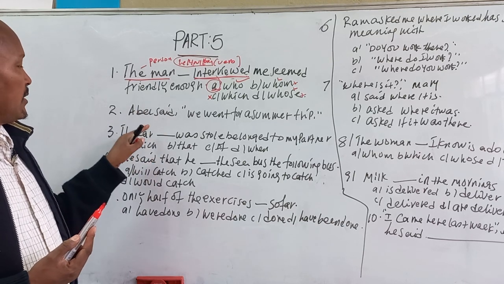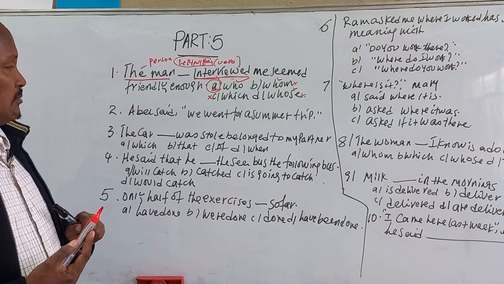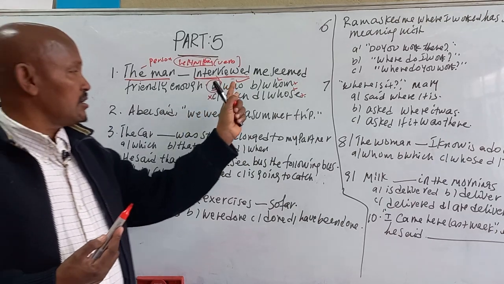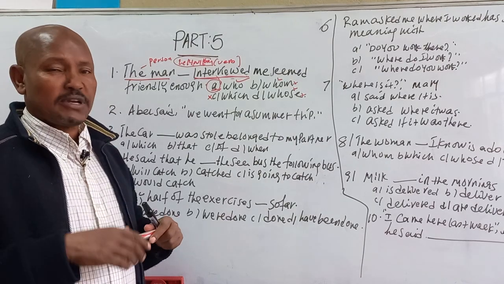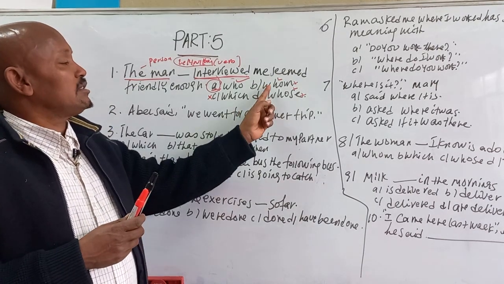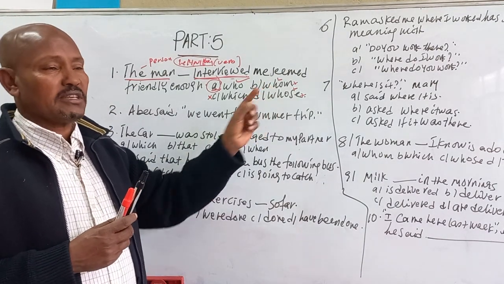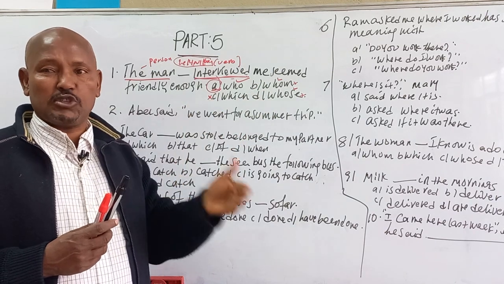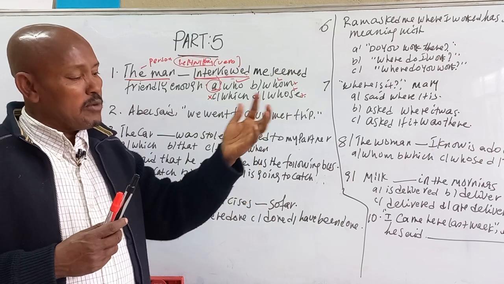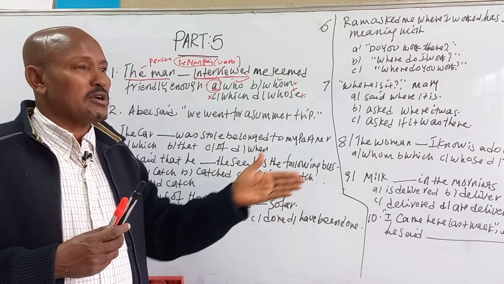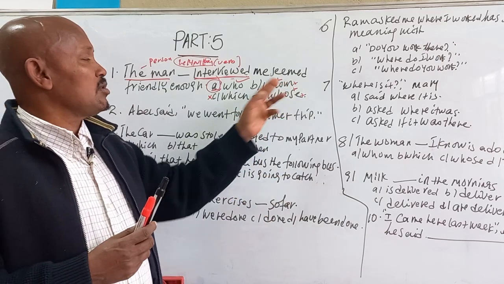This is the way. Let me come back again here: whom is also used for a person, but it is the objective case. The person whom I know is a teacher. The doctor whom I meet is my neighbor. And the woman whom I met yesterday was my sister. So we can use whom here.